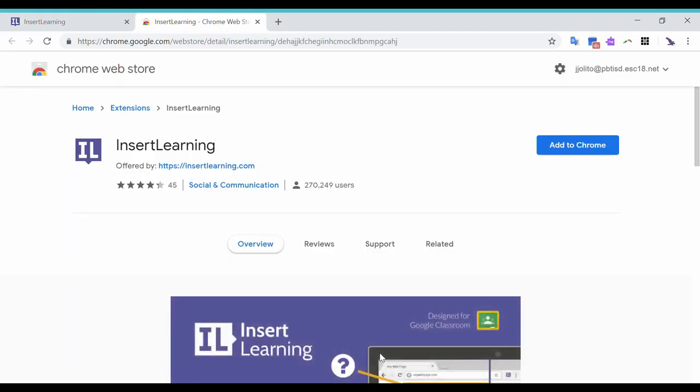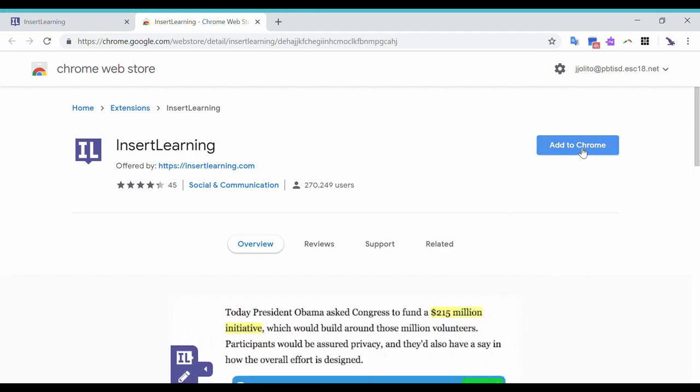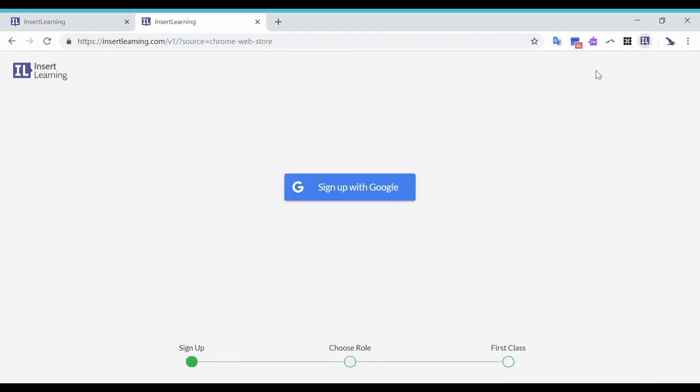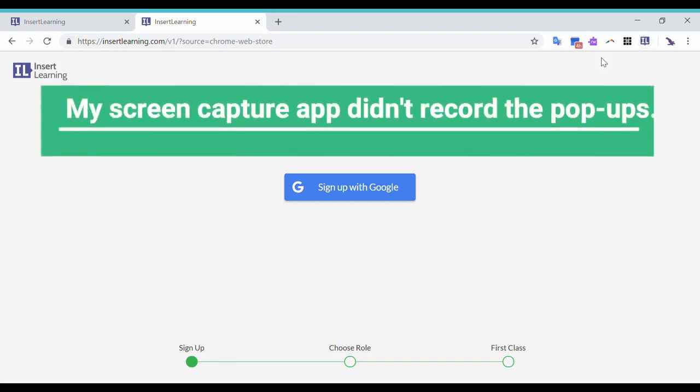And it's going to take you to this Chrome Web Store page. You have the name of the app here, Insert Learning, and then to the right you have the Add to Chrome button. Please click on that and then Add Extension. And once it's there, you're going to see on the top right corner of your ribbon the Insert Learning icon, and you're going to have the confirmation message.